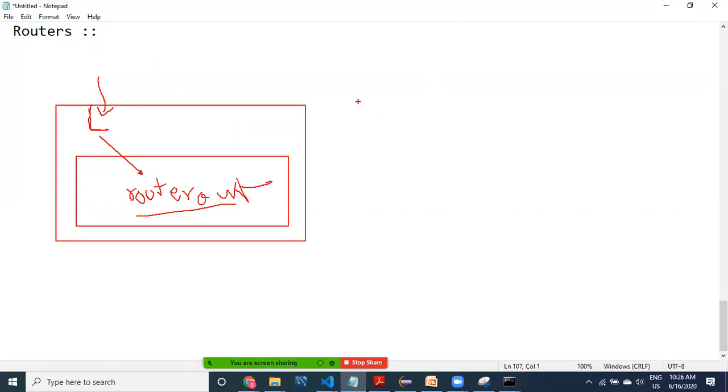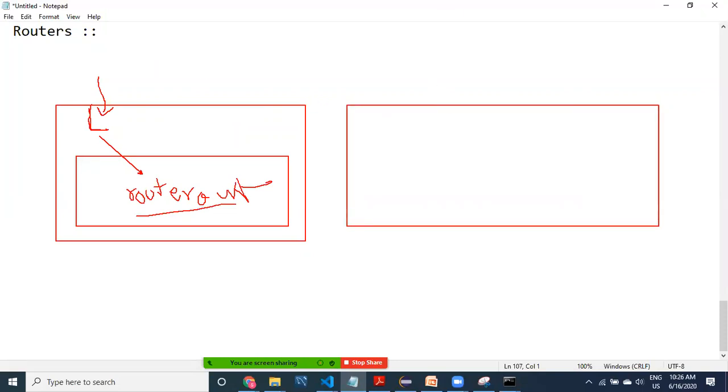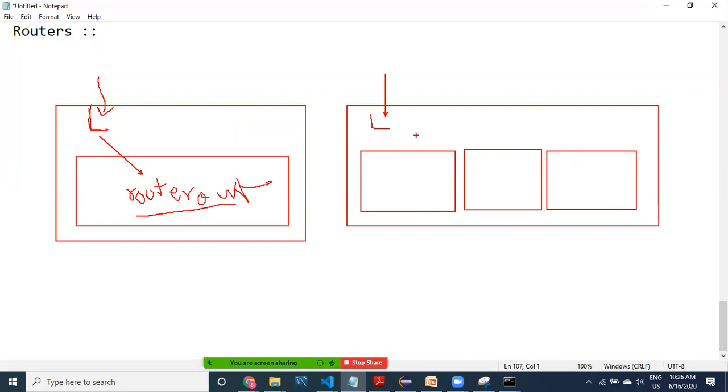This is the normal case. But in case of auxiliary, if you click on some particular link, you can manage multiple router outlets. Upon clicking on this, you can do something here, something here, and something here at a time.